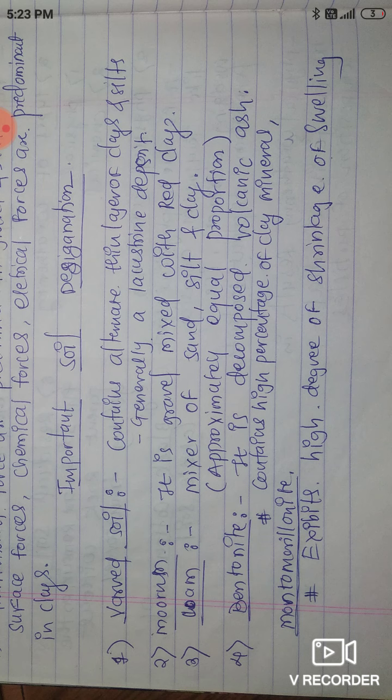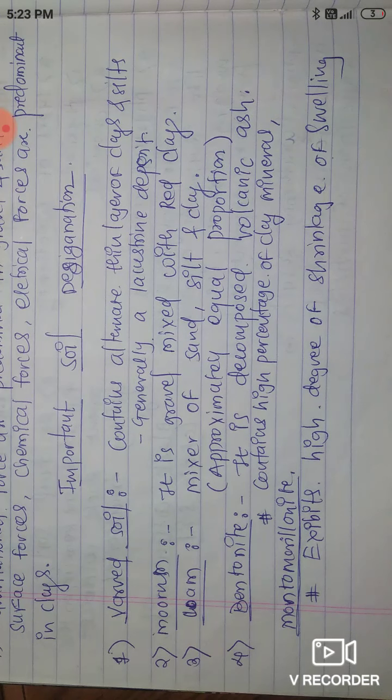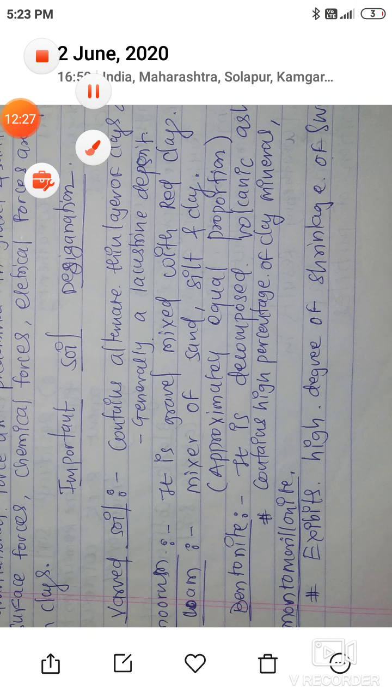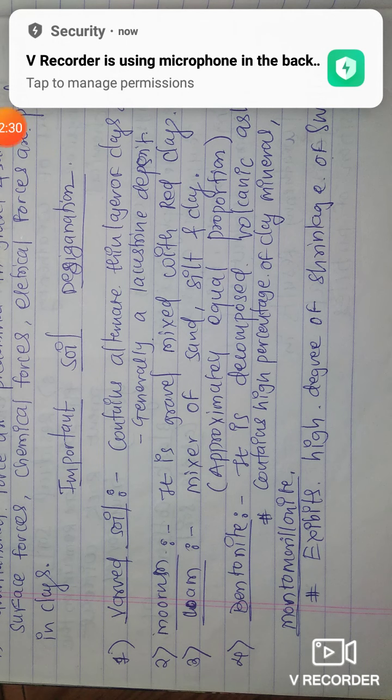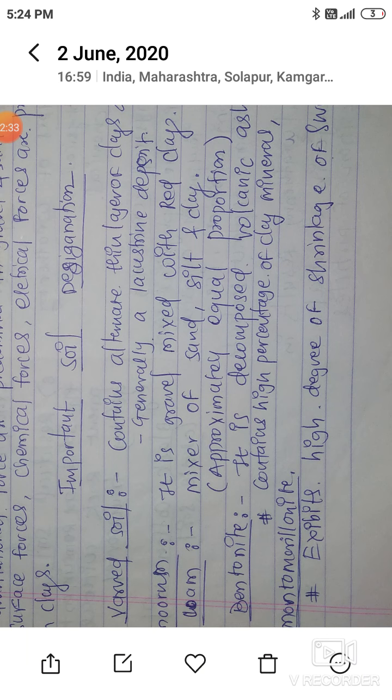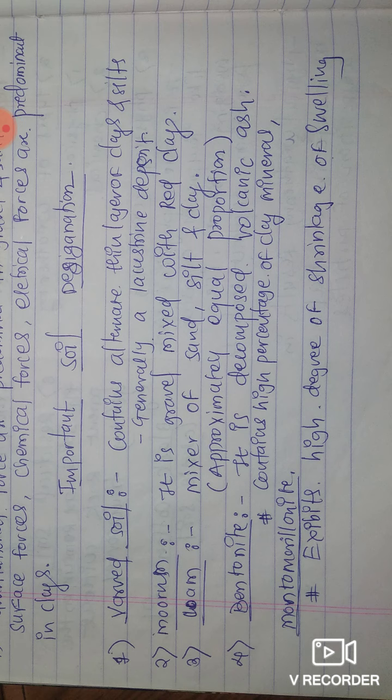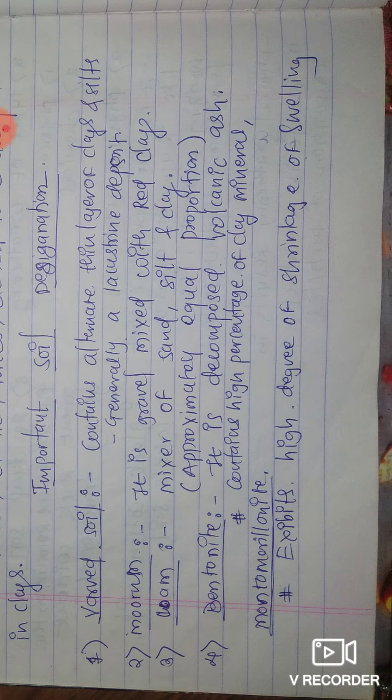Next soil is loam. Loam is a mixture of sand, silt and clay in approximate proportion. What is proportion? Proportion means bhag, in Marathi. In equal proportion, if we take sand 2 kg, silt must be 2 kg, clay must be 2 kg. That is approximately equal proportion. Not exactly 2 kg, 1.98 or 1.99 kg will be acceptable.